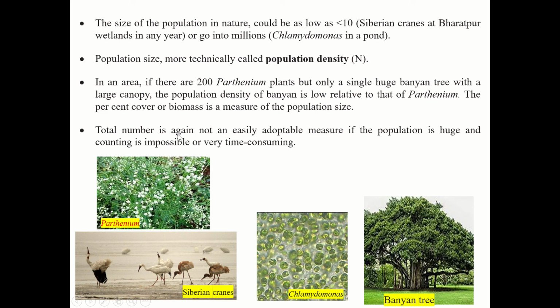The total number is again not an easily adaptable measure if the population is huge and counting is impossible or very time consuming. Sometimes we cannot rely on the total number when the population is huge and counting is impossible. For example, in the case of Chlamydomonas or bacteria, the population is huge and it is very time consuming to count each individual.